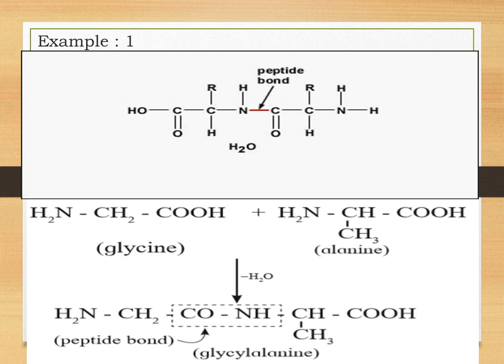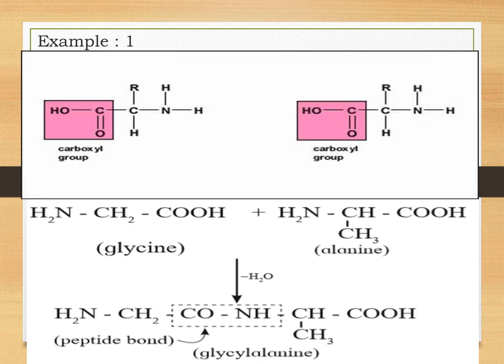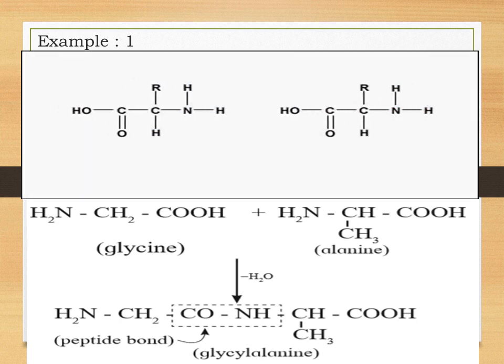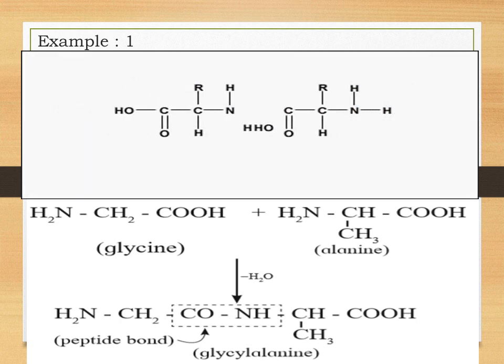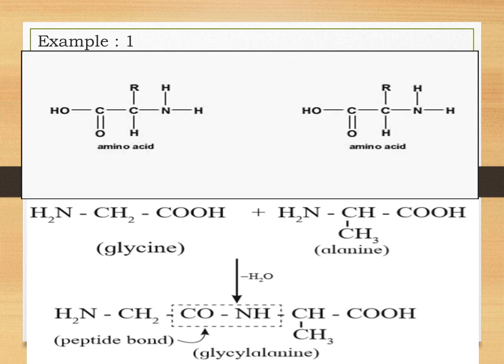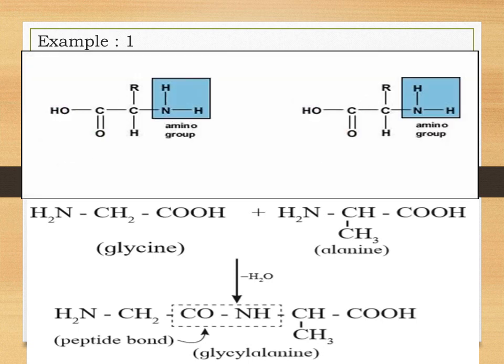This CONH bond is called a peptide bond. And the new molecule which is formed is called glycylalanine. This glycylalanine is a dipeptide, and you can see that the two amino acid units are linked by a peptide linkage.